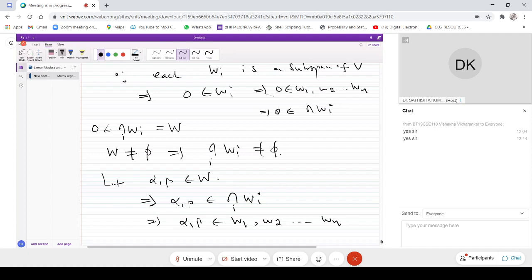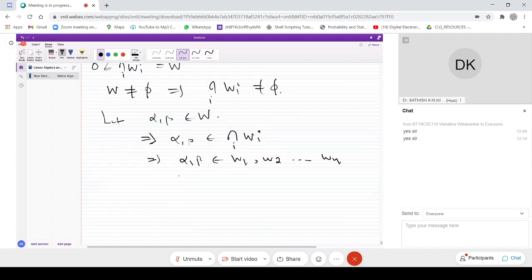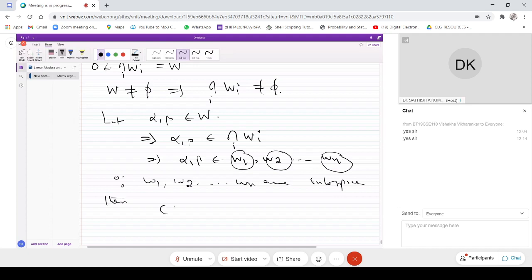Since W1, W2, etc., Wn are subspaces, by the previous theorem, c alpha plus beta belongs to W1, also to W2, and so on to Wn. So c alpha plus beta is again in the intersection of Wi.